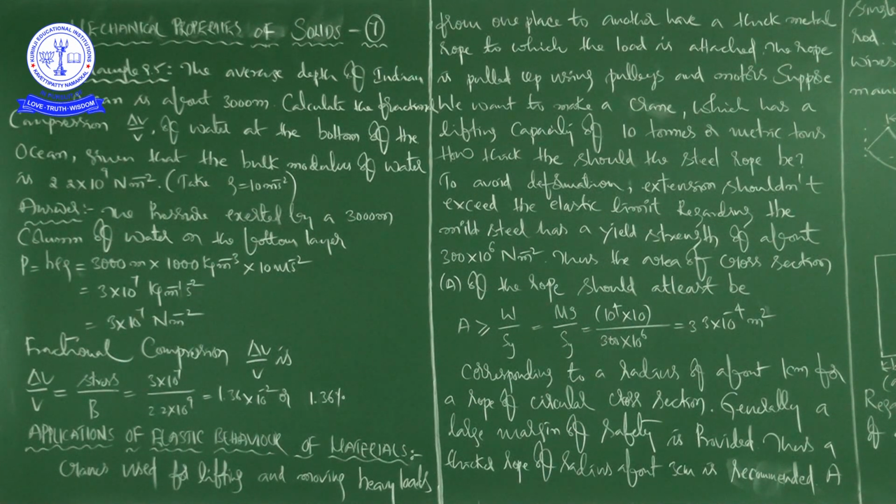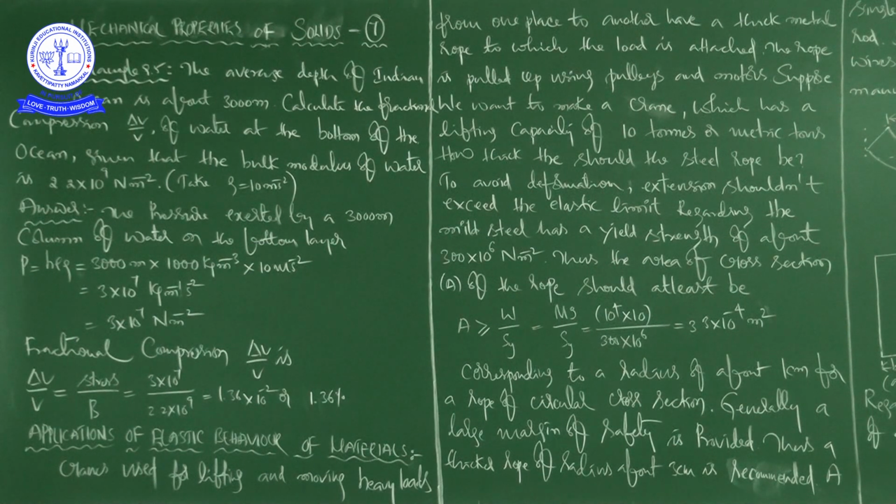So what I am talking is, the rope which is used to lift a heavy load is made up of iron-like material. It is like a metal, right? So there, what are the precautions we have to take from the point of elasticity? From the point of elasticity, very well.